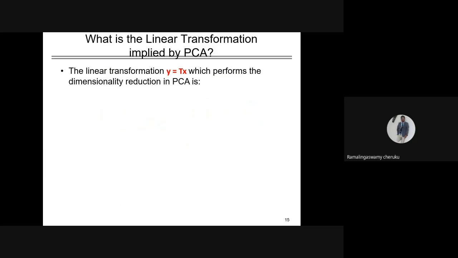Now the question is, how do we get the transformed features? This is my feature x, and this is y, the new data set, and this is my actual data set.